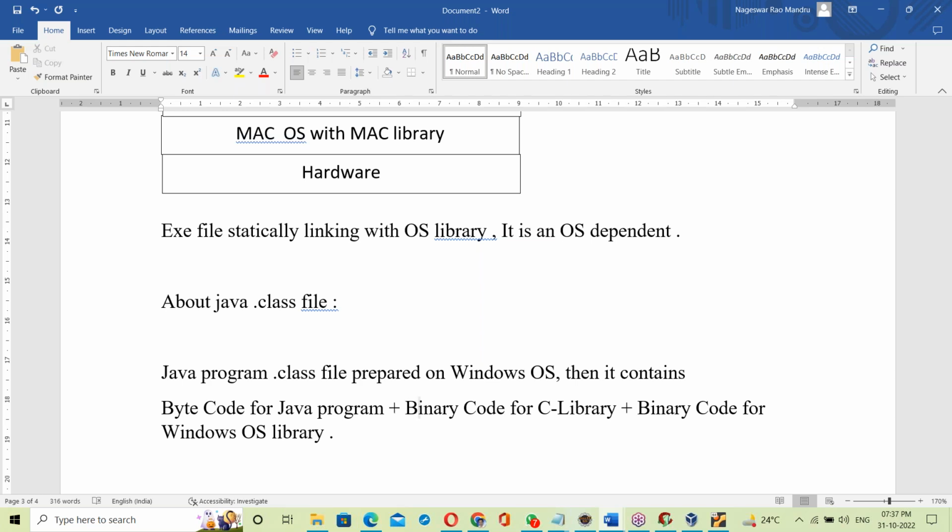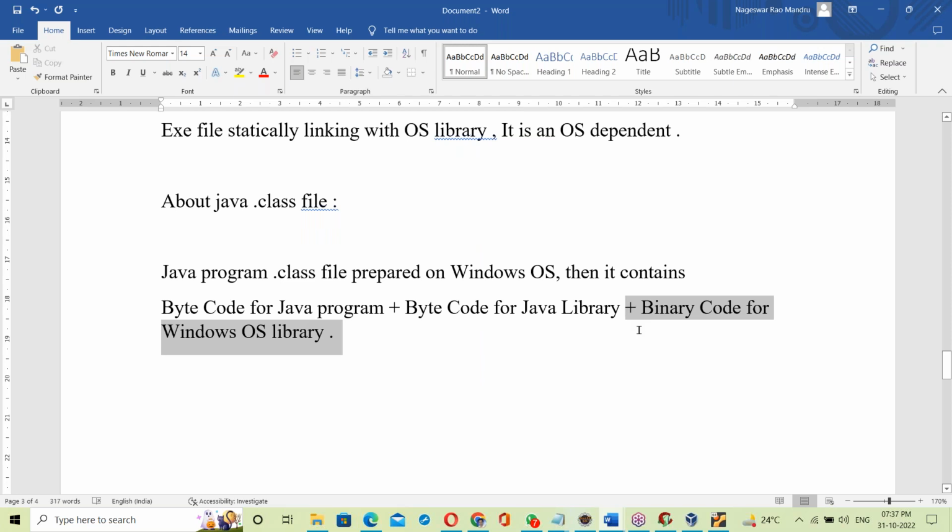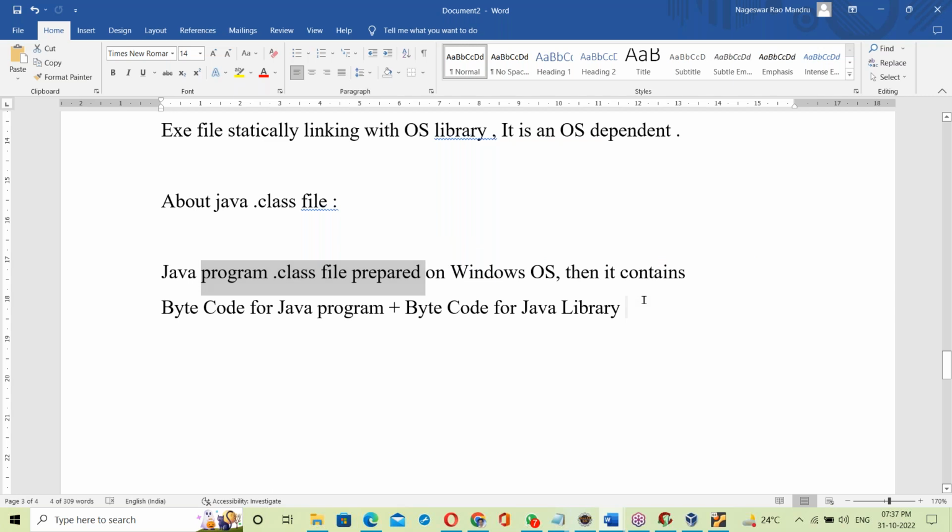Next, bytecode for the Java library, like a C library here. Next, binary code for the Windows OS library? No, it doesn't have this. So it has bytecode for the Java program and bytecode for the Java library. The Java library is also developed in Java, which means the .class file is a purely Java program.